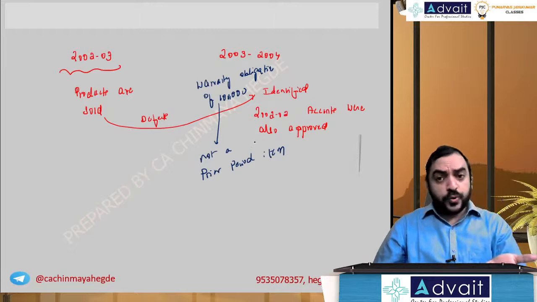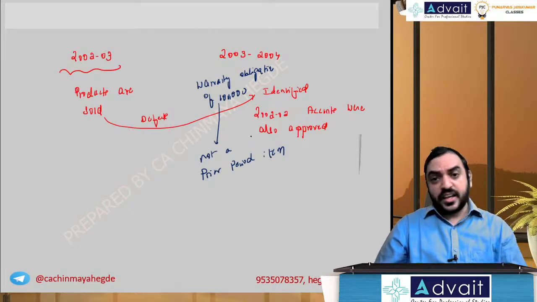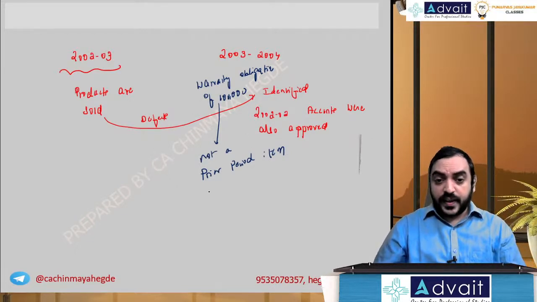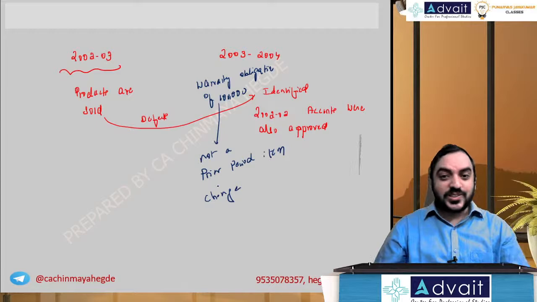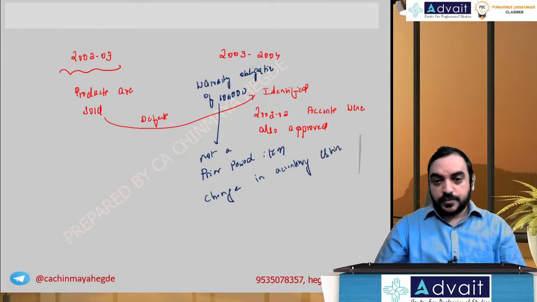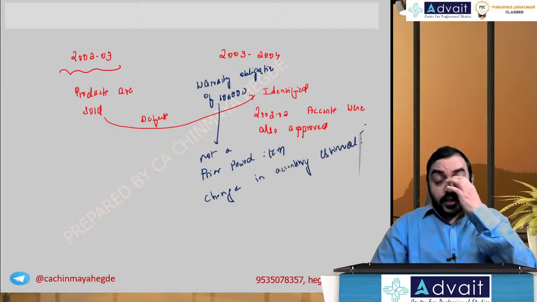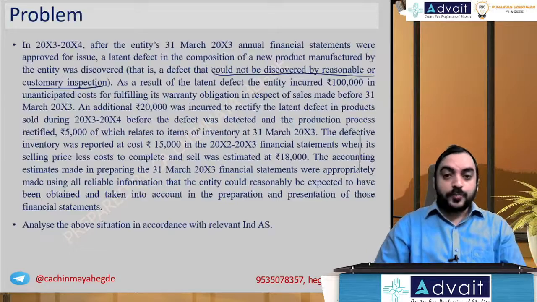And accounts are also approved. So you are going to recognize it in the current year, and this will be recorded as a change in accounting estimate, not a change in accounting policy, and no retrospective effect. Okay, so this is one part of the problem. One more part of the problem, let me read.